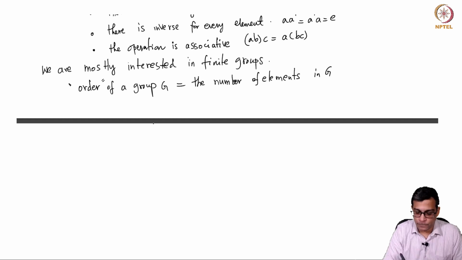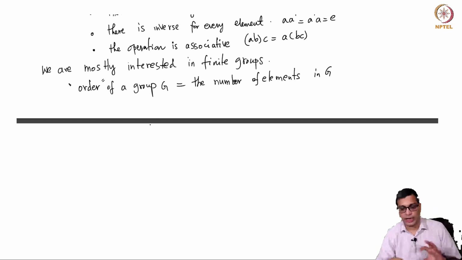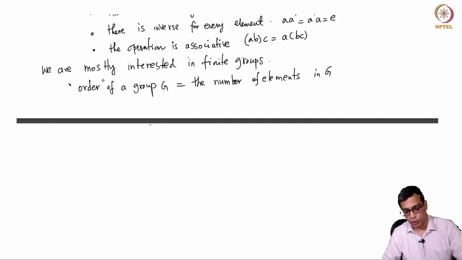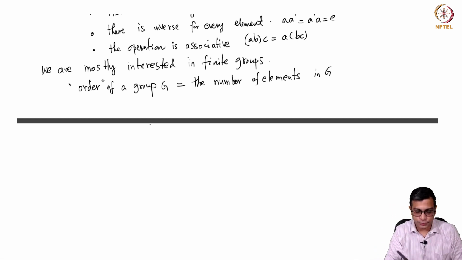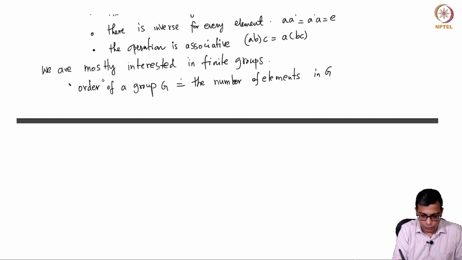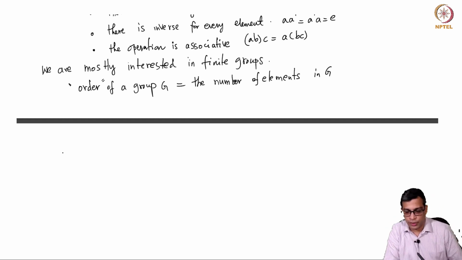Okay. So, we are going to be interested in finite groups. And so, the main group that Galois was interested in is the symmetric group, because he was interested in roots of a given polynomial. So, before we get to that, let me just start with some of the key terminology that we use. For example, I just recalled the order of a group.